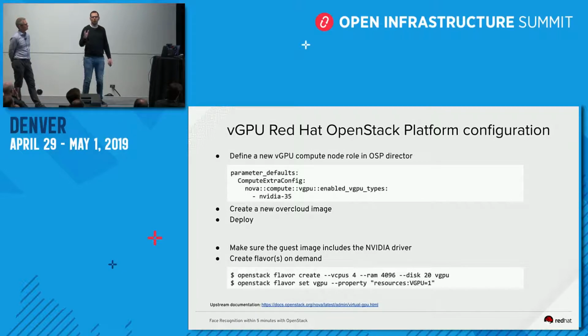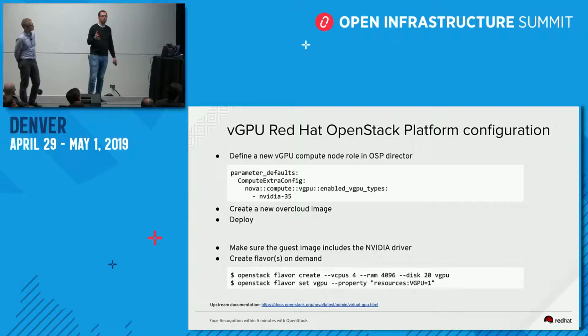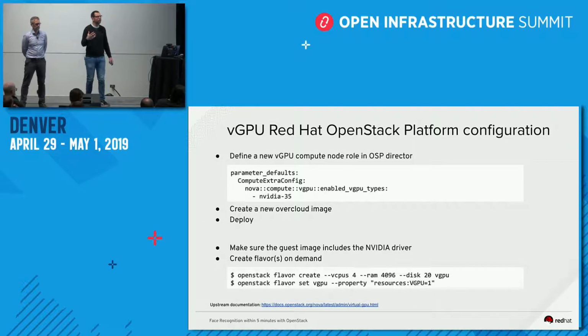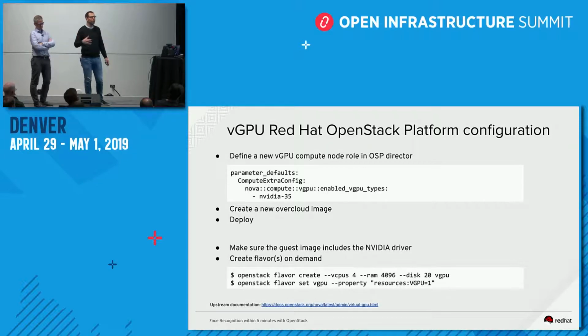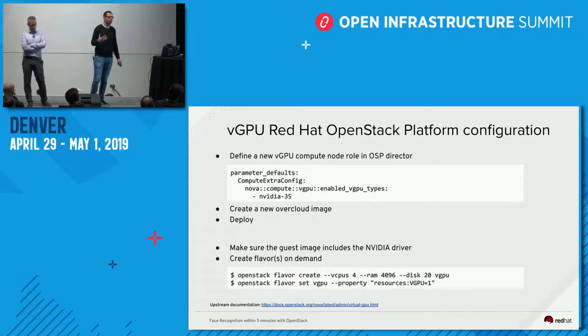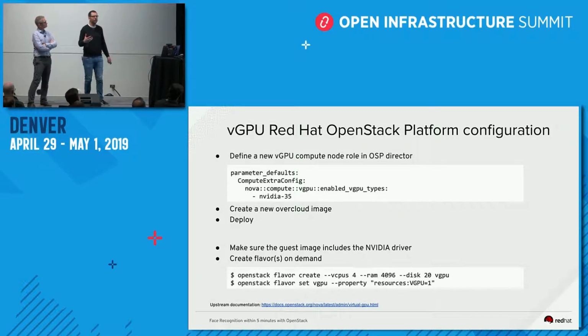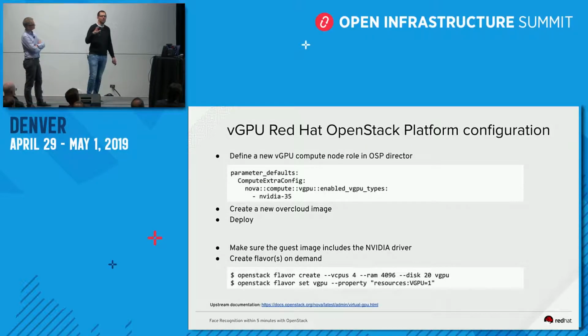So that's very simple. You have day one operation and you have day two operation. Day one operation is how to have compute nodes supporting the virtual GPUs. For that, you have to specify for that specific compute node which specific GPU profile you want to apply for all the physical GPUs. That's, for the moment, a limitation that we have in Nova, and we aim to fix it very quickly. At the moment, you can only specify one GPU profile for the whole compute node, even if you have multiple GPU cards. So basically, you say, okay, I want to use this specific profile.